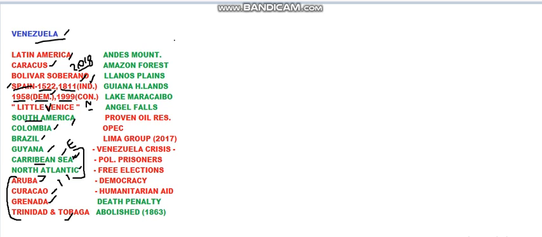Now, some important things in Venezuela are the Andes Mountains. The Andes mountain ranges are very important in South America, we know that. So these are also present in Venezuela. We shall see where they are present. And the Amazon rainforest basin is very important in South America. It is also present in Venezuela. Now we shall also see the Llanos Plains, the Guiana Highlands, and a lake called Lake Maracaibo. So all of these we shall look at.